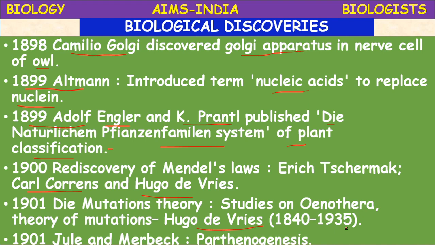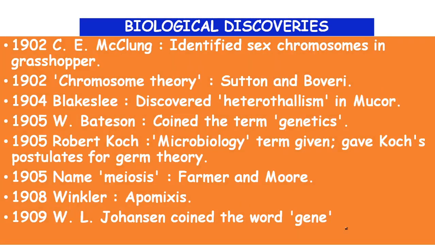Parthenocarpy in plants: the hormone gibberellin promotes parthenocarpy. Parthenocarpy means production of seedless fruits. If fertilization occurs, fruit is formed and seeds are formed. Without fertilization, seedless fruits are produced. That is used in horticulture.